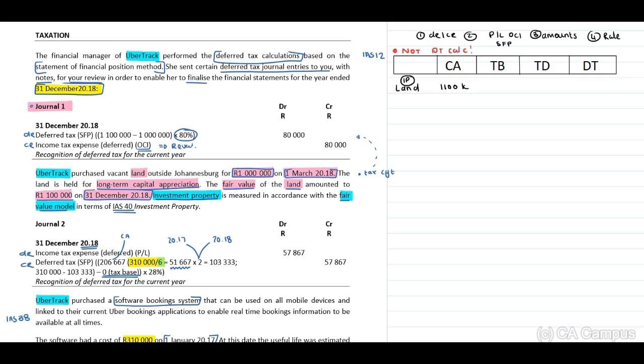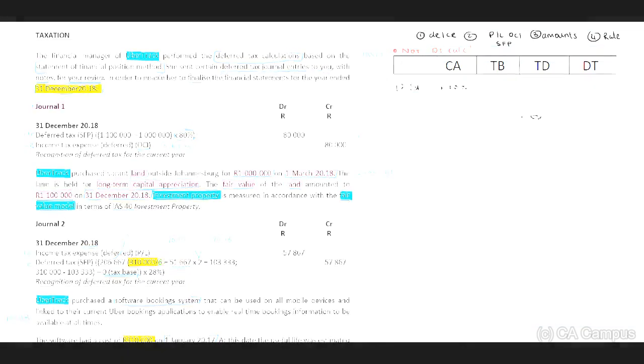Our tax base of an asset will be amounts deductible in future against any future economic benefits received from that asset. Therefore, our tax base in terms of the cost portion will be 0, because they will only be able to deduct that portion in future once they sell this and realize a capital gain.